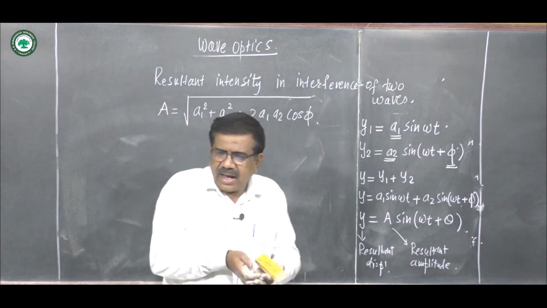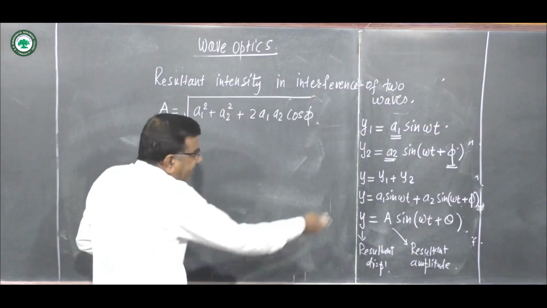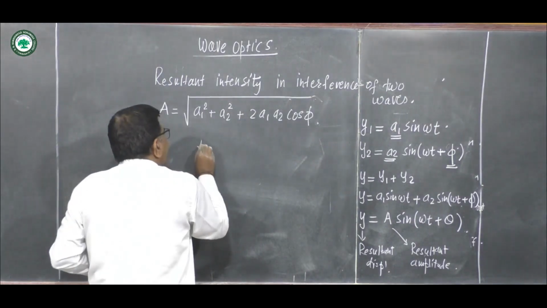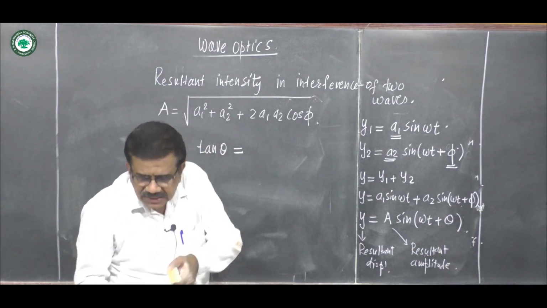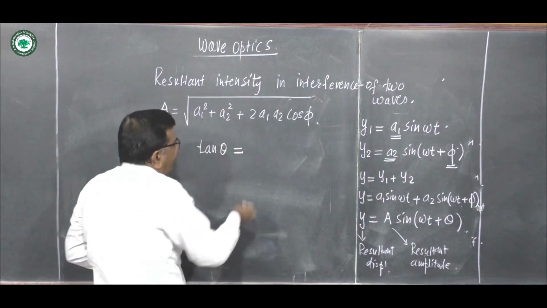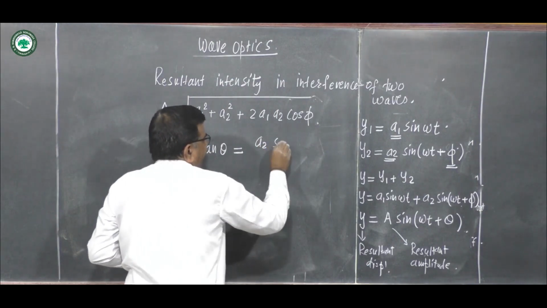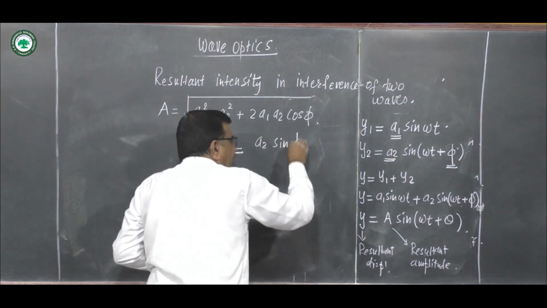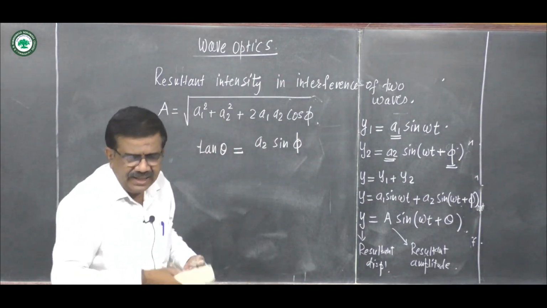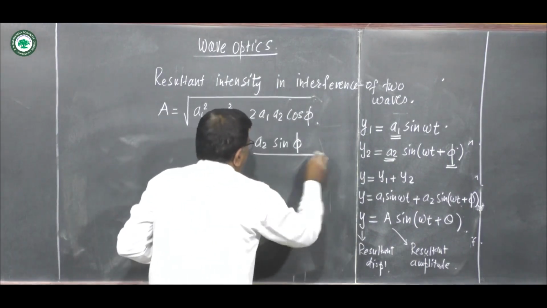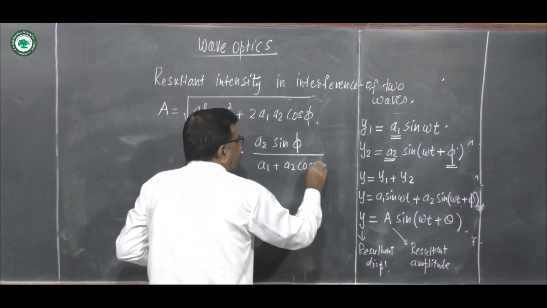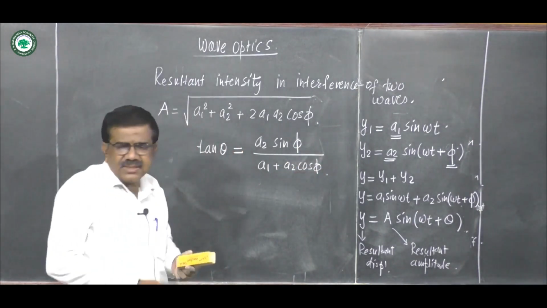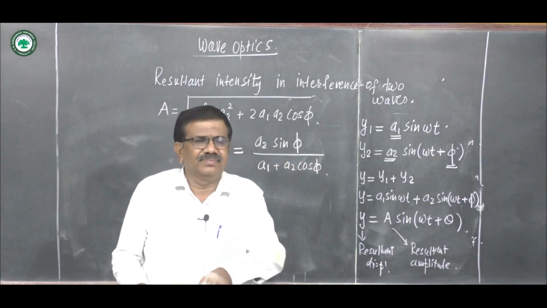The resultant phase theta is given by tan theta equals A2 sin phi divided by A1 plus A2 cos phi. This is the resultant phase angle.